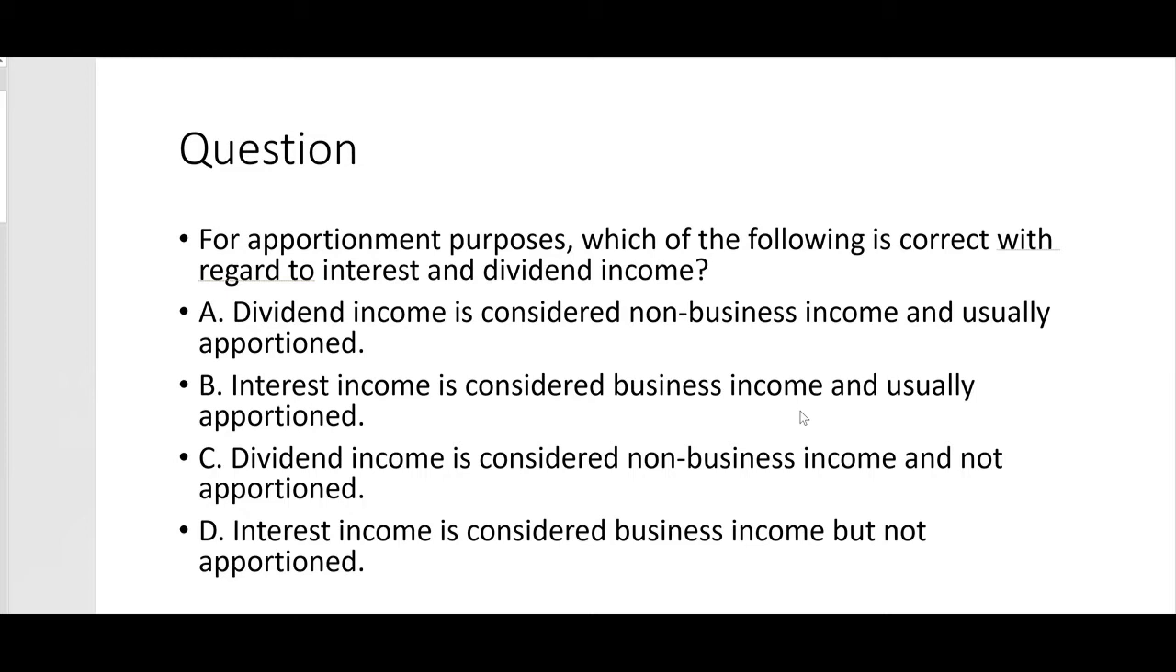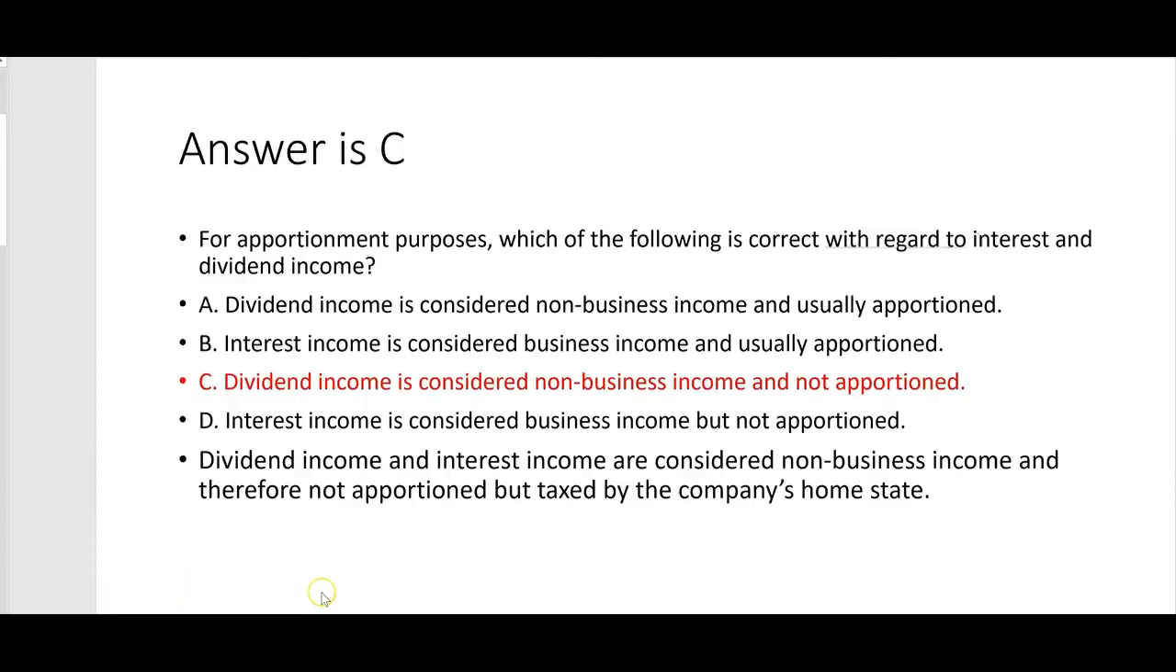But it doesn't say that. So it's not business income. If it's interest income, it's usually non-business. And it's not apportioned because it would be taxed by the home state. C, dividend income is considered non-business income and not apportioned. That's right. Letter C looks good. D, interest income is considered business income? No. So let's go with C here. Dividend income and interest income are considered non-business income and therefore not apportioned, but taxed by the company's home state.